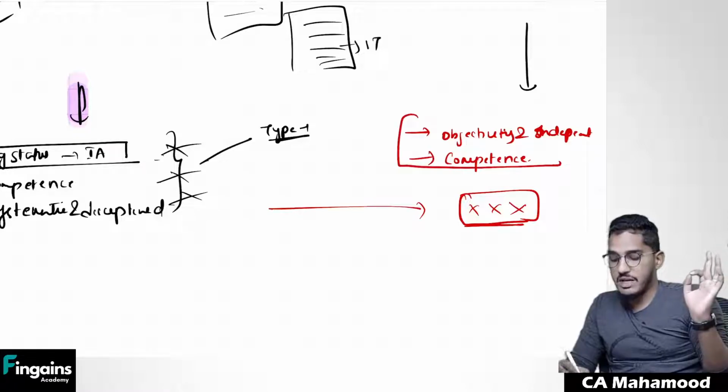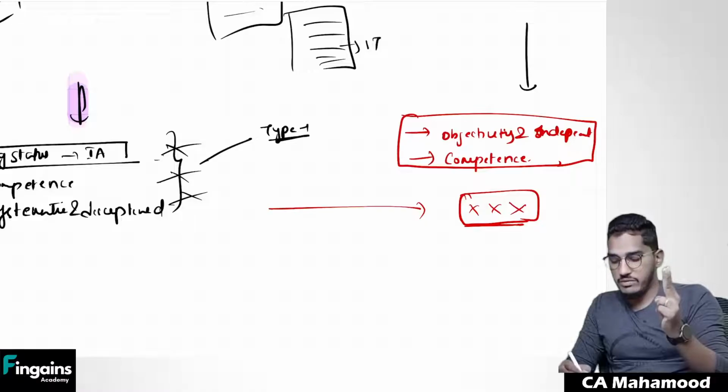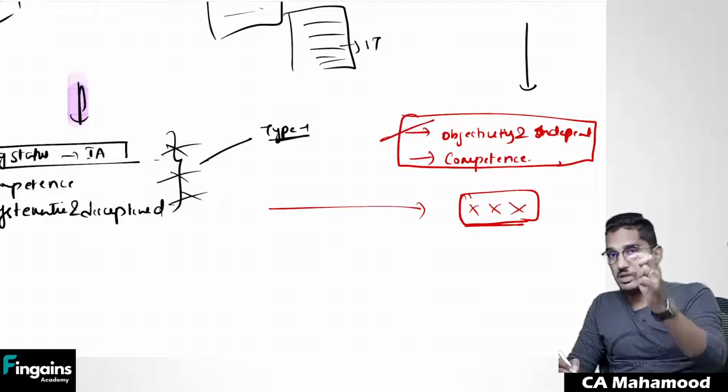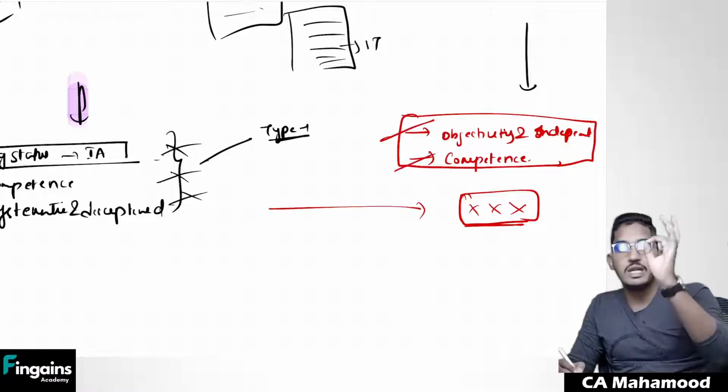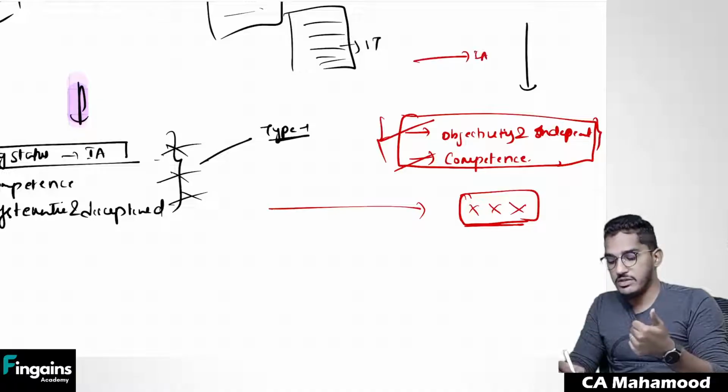So if I have to decide whether I can allocate the internal auditors for direct assistance or not, two factors I have to evaluate. Number one, if I allocate the work to them, will they be in a position to do the work in an objective and independent manner? Do they have sufficient capability? For these two questions, if I got positive responses, well and good, I will allocate the work to the internal auditors.